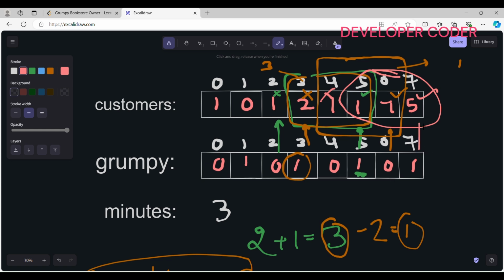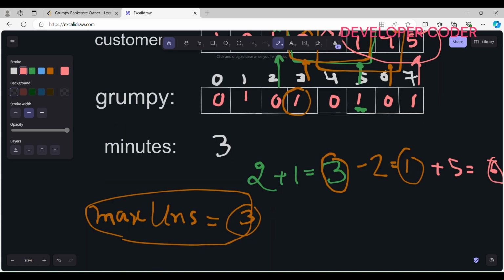Here it is unsatisfied. Okay, here it is unsatisfied, right? So here I have to add 1 plus 5 is equal to 6, right? In this window 6 customers are unsatisfied, so my max unsatisfied is going to become now 6. Okay, here I have to stop.